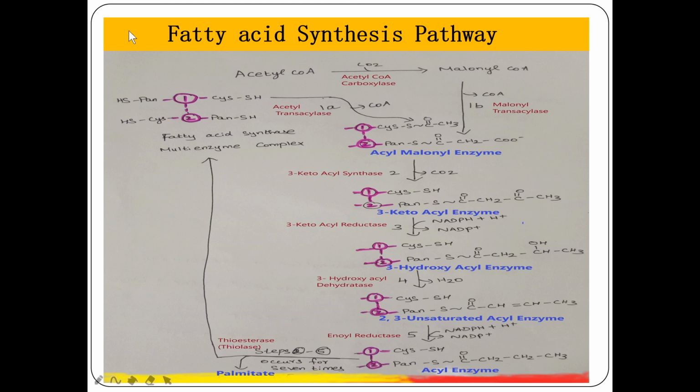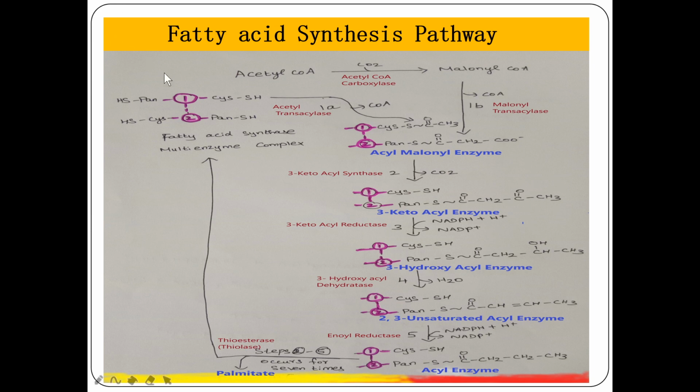Now we'll see the reactions involved in this fatty acid synthesis pathway. In fatty acid synthesis, the first step is carboxylation of acetyl CoA into malonyl CoA. This occurs with the help of the enzyme acetyl CoA carboxylase. This is the first monomer with cysteine SH and pan SH, which is connected with the second monomer of pan SH and cysteine SH in a head to tail fashion. This is called the fatty acid synthase multi-enzyme complex. When these two monomers are connected together, it is in the functionally active form.